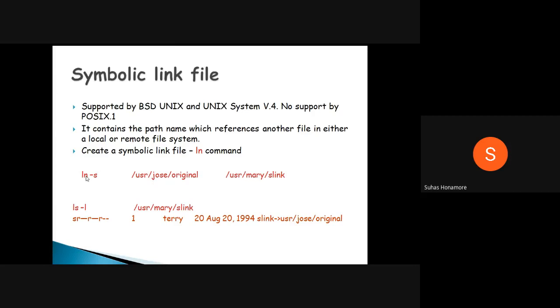What we are using is ln -s, this is a command. It will create the soft link. So this is the original file, and for this file we are creating one more soft link. Now if you see the attributes of this shortcut we created, the first one will give an 'l'. This 'l' stands for soft link.